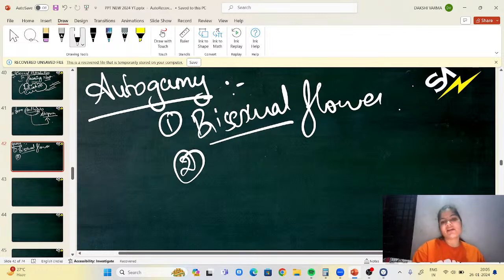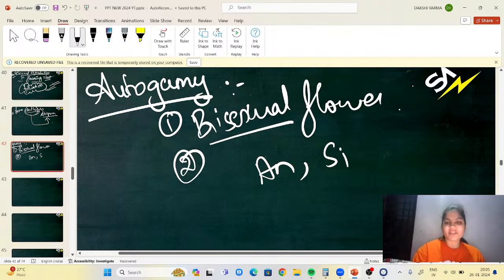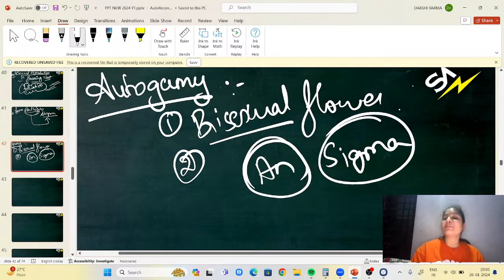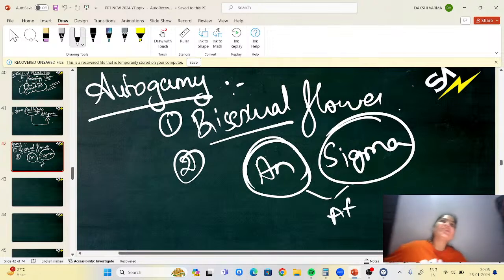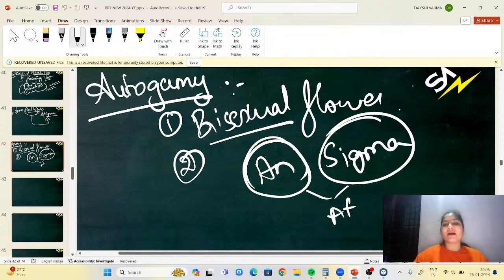If it's a bisexual flower, obviously it will have anther as well as stigma. So both anther and stigma should mature at the same time. It's not that first the anther matures and later on the stigma matures. No, both should mature at a time. That is called synchronization.